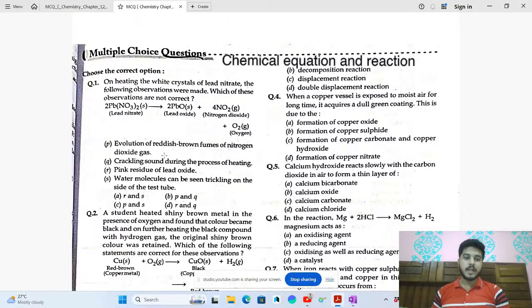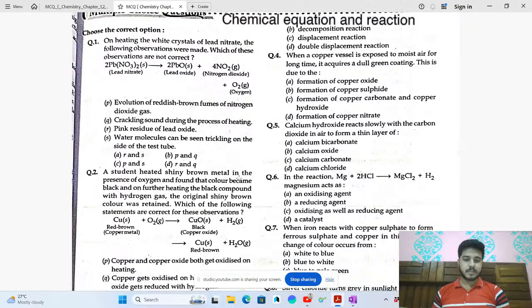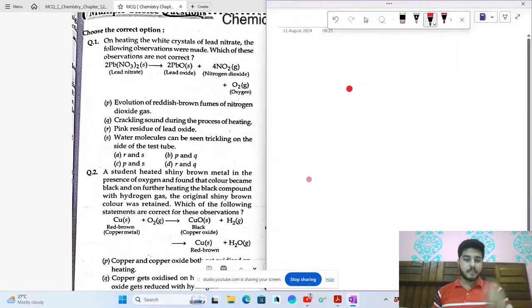P and Q are right. For P, we know that NO2 is reddish brown in fumes. Its color is reddish brown. So the answer is right. And the crackling sound is also right. So P and Q will be the right option, B. So the question number 1 answer is P and Q. Okay. Similarly, you have to see the second question.